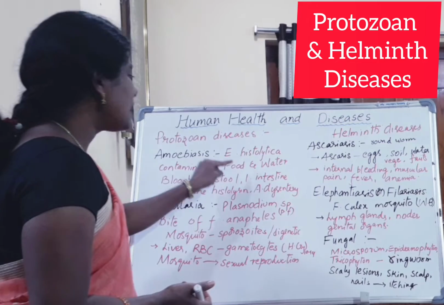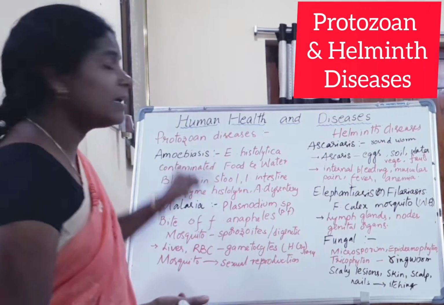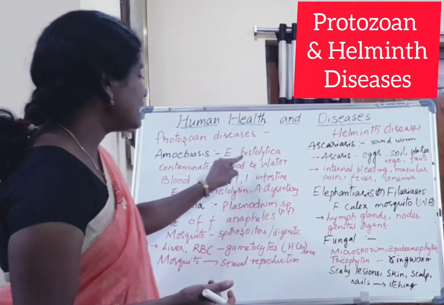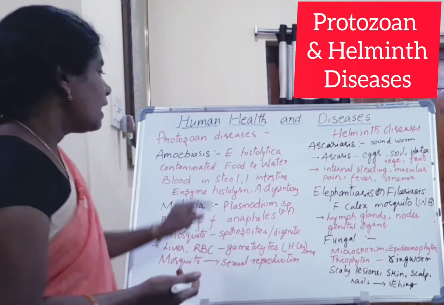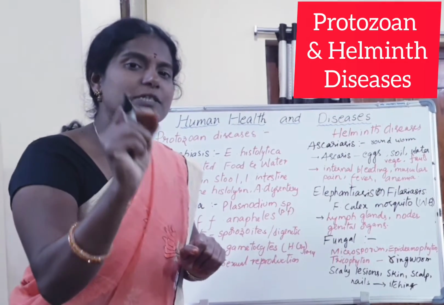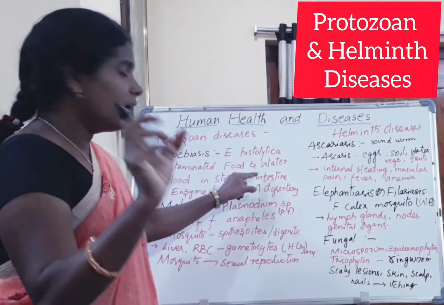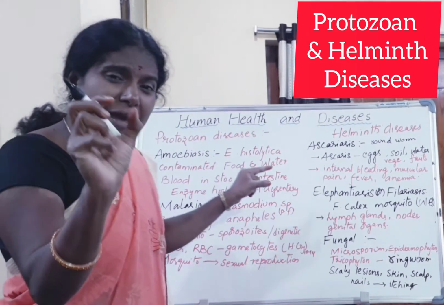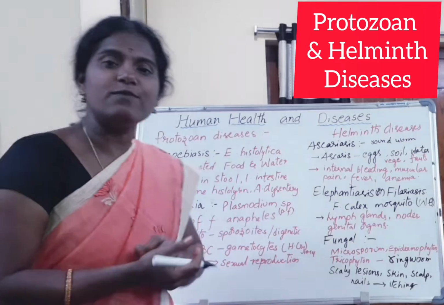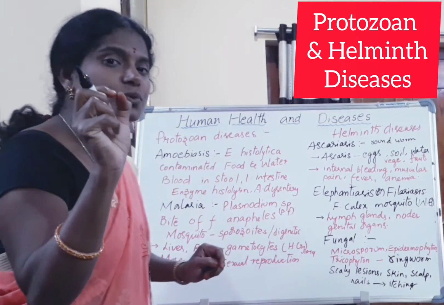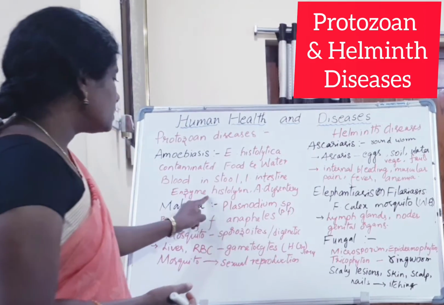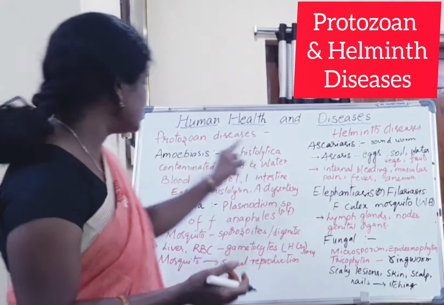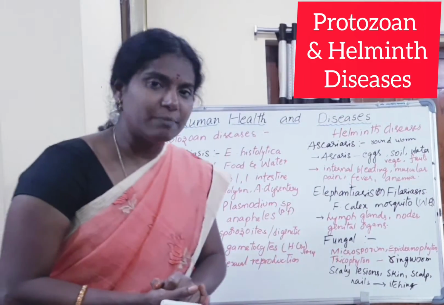This organism enters into our body through contaminated food and water, and the enzyme histolysin makes lesions in the large intestine of human beings, and due to the lesions, blood appears in the stool. So this disease is amoebic dysentery or amoebiasis.